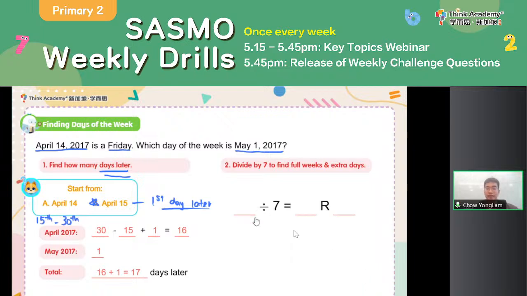So we just divide by 7. 17 divided by 7 is 2 remainder 3. Again, what does 2 and 3 mean here? Okay, this is very important. We need to understand what 2 and 3 means here. 2 means 2 full weeks, right? 2 full weeks later. And 3 means even after I consider the 2 full weeks, I still have 3 extra days later. Okay, so after 2 full weeks, we still reach Friday, but then I have 3 extra days later to consider.